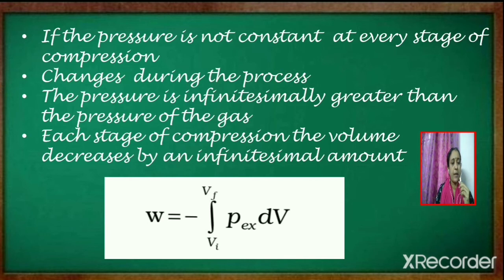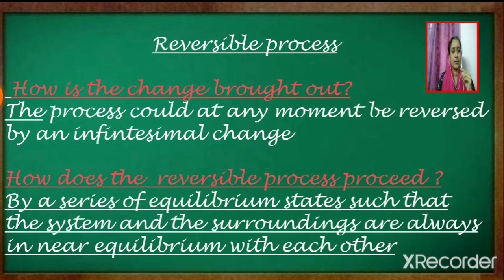It is equal to minus P external into delta V. If the pressure is not constant but changes in a number of finite steps, then work done is given as minus summation P into delta V. And if the pressure is not constant and the pressure is infinitesimally greater than the pressure of the gas, then work done is given as minus integral V initial to V final P external into dV.